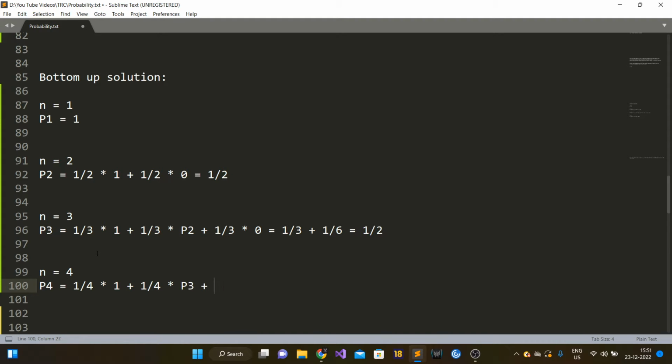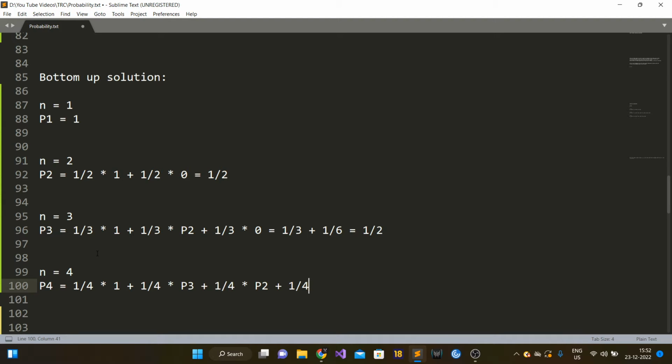Now the other case, where the first person sat on the third person's seat. In this case, person 2 will sit on his assigned seat. Now person 3 and person 4 are left, and person 3 has to choose a random seat. So this problem is now reduced to the case where there were 2 people, hence we multiply by P2 here. And eventually, let's say passenger 1 sat on person 4's seat, that is the last passenger's seat.